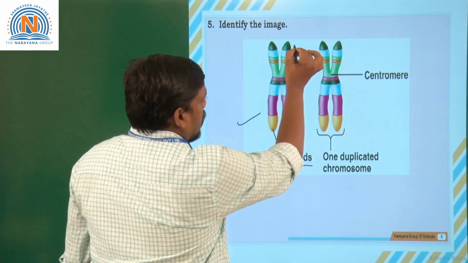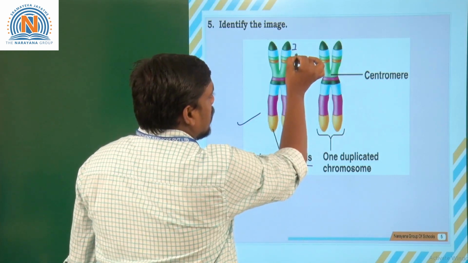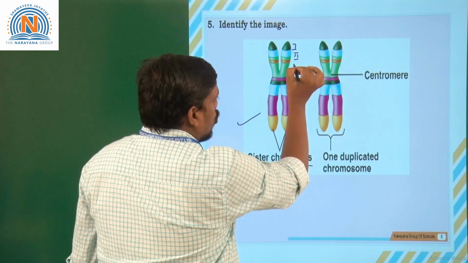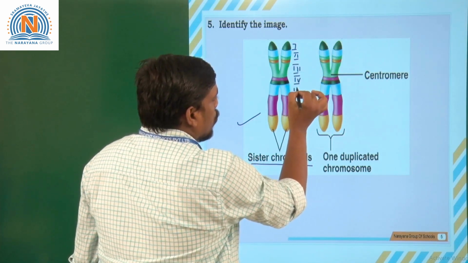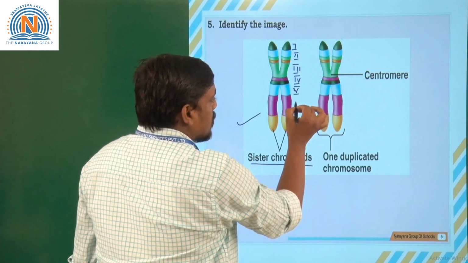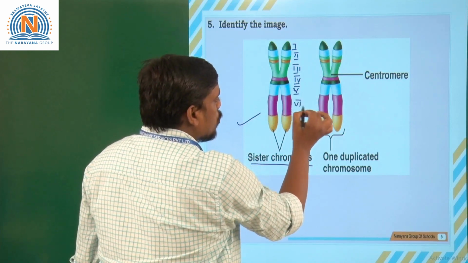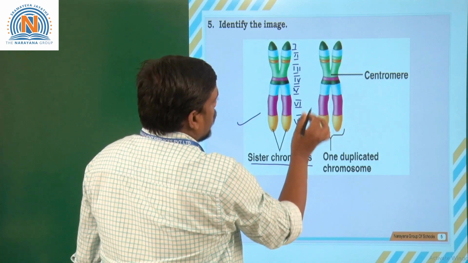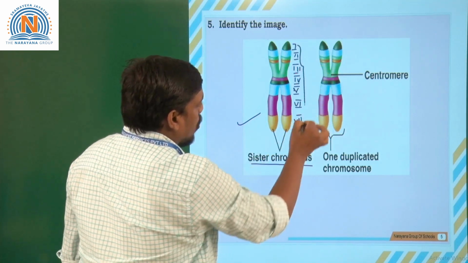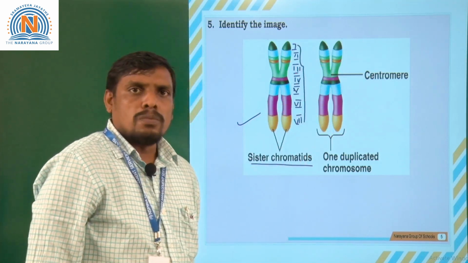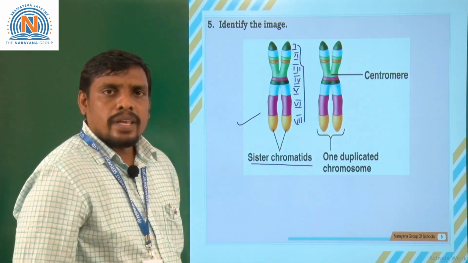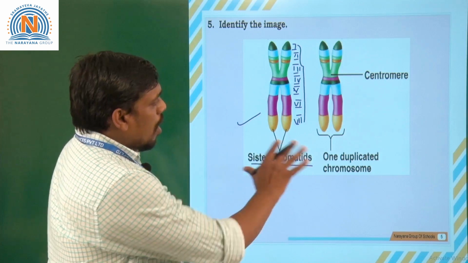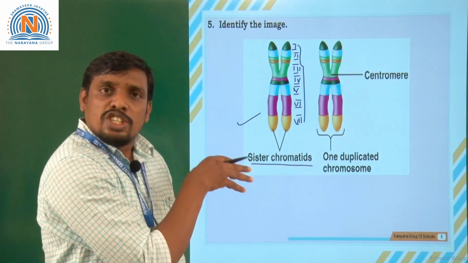Here, these two images are structurally the same, isn't it? There are different colors given on the surface of the chromosomes. What do these different colors of the chromosomes indicate? Various colors are given on the chromosome as I mentioned on the board. They are structurally the same and similar in shape.